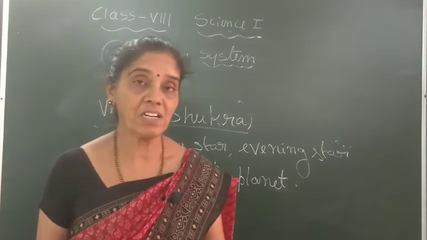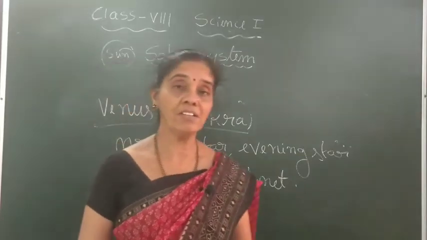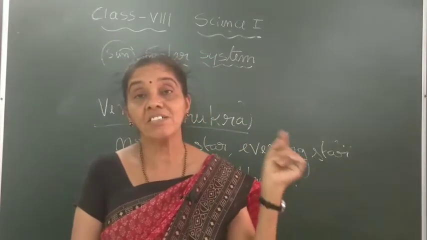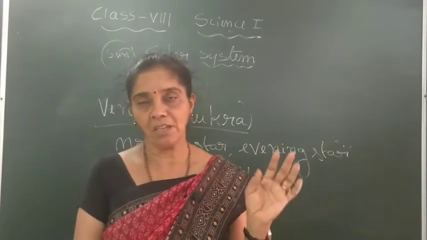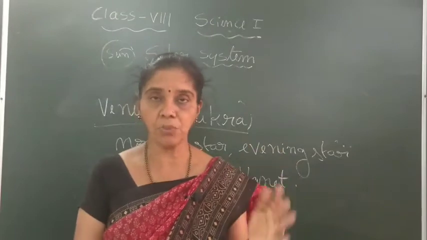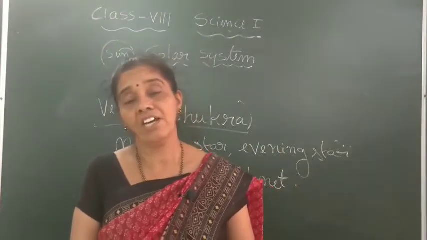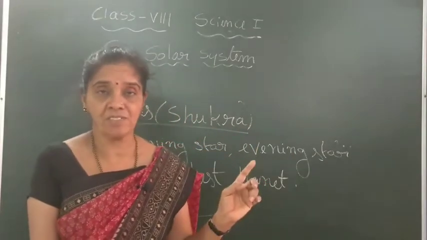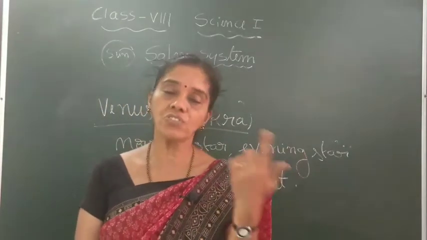Now what is the speciality of this planet? This planet revolves around its axis from which direction? The Earth, Mercury, Mars, Jupiter, whichever planet you take, all revolve around their axis from west to east.